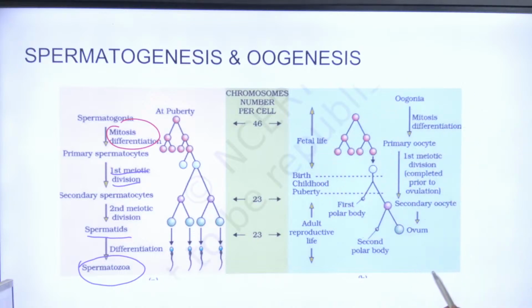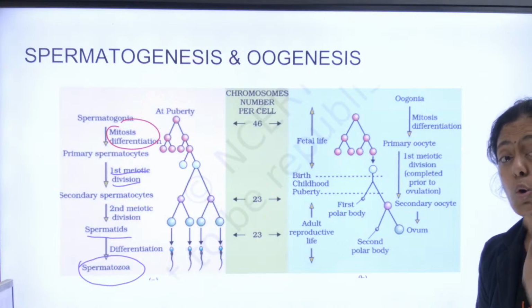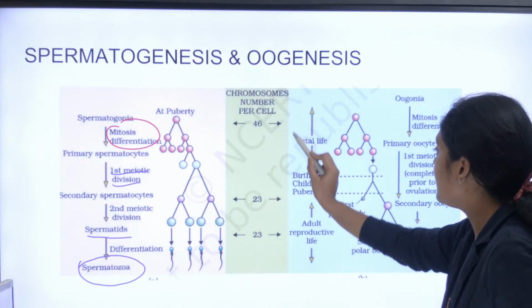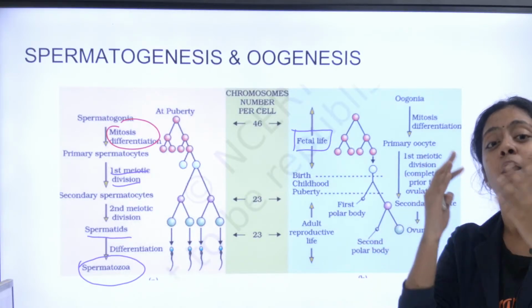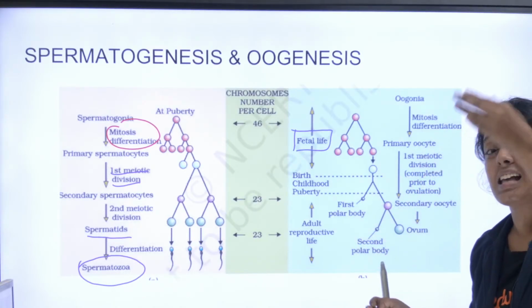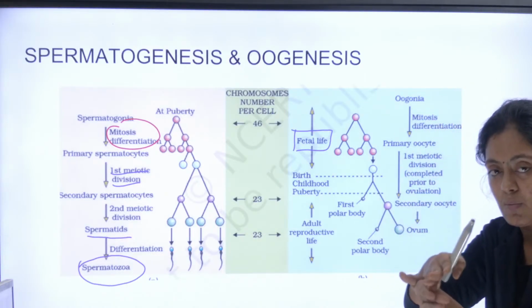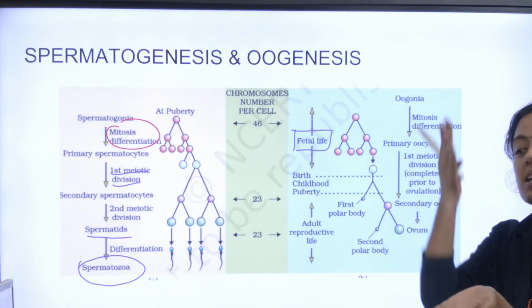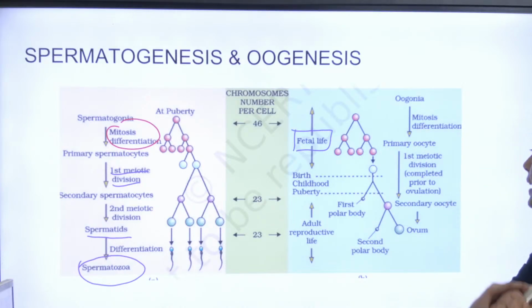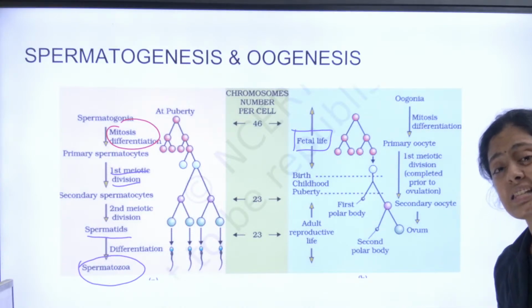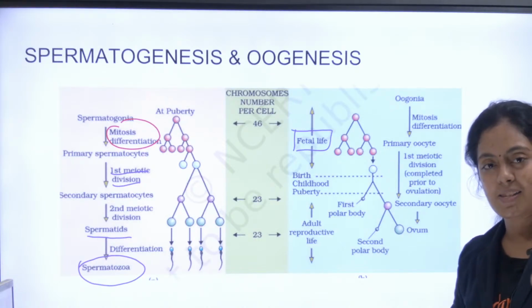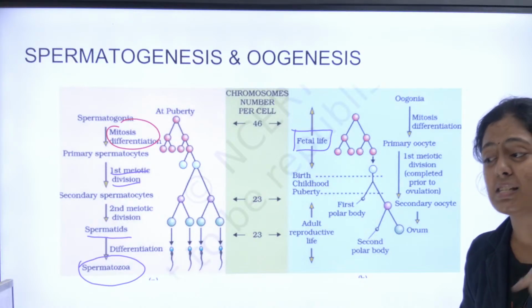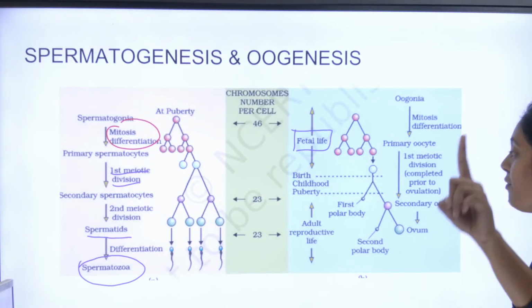This is where the confusion is. Many people find oogenesis confusing. First, when does oogenesis start? It starts in the fetal life, while a girl child is still in the womb. But it is arrested before the first meiotic division. Arrested means stopped, inhibited. And when does it start again? It starts at puberty, at menarche. When the menstrual cycle starts, the meiotic division is resumed. Which meiotic division? The first meiotic division.